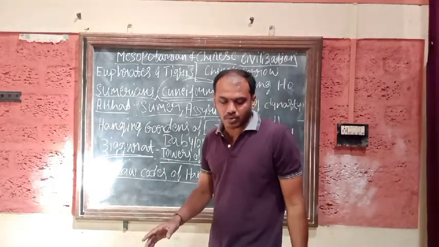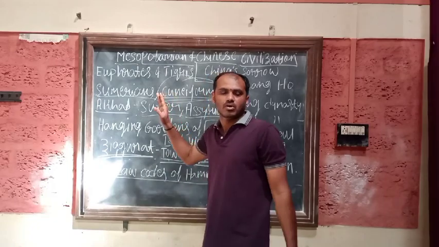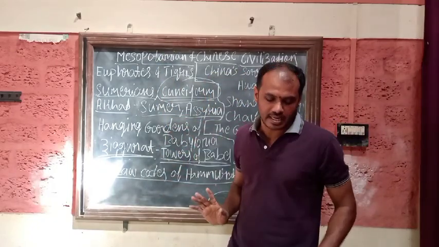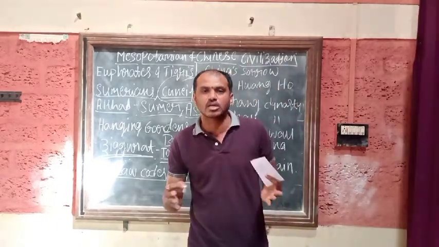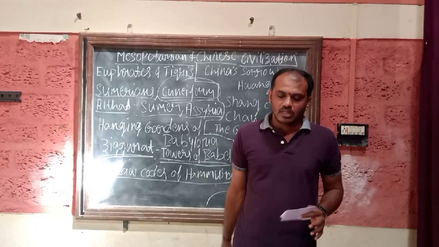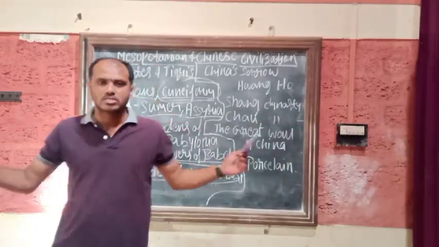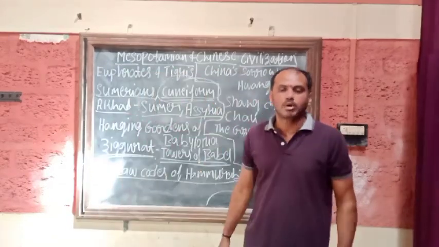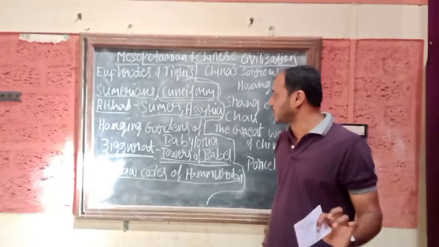Alexander made it a province of the Greeks. This Mesopotamian region was merged into the Greek provinces by Alexander. After the rule of the Romans and the Turks who followed Alexander, this civilization declined and turned into wilderness. But this civilization made important contributions to the world.